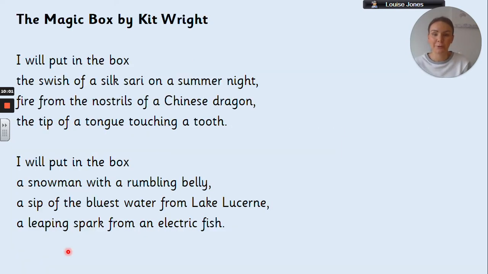Okay, The Magic Box by Kit Wright. I will put in the box the swish of a silk sari on a summer night.